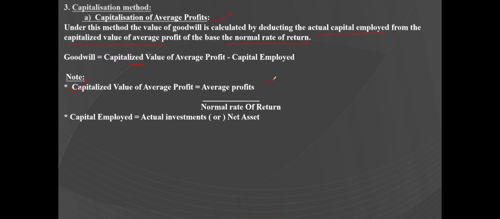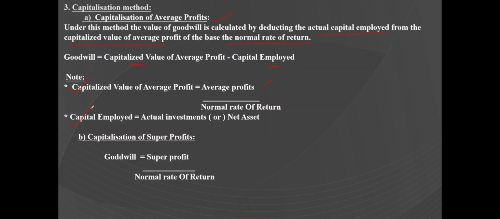Capital employed is equal to actual investments, or it can be the net assets. The second method under capitalization method is capitalization of super profits. Under this method, goodwill is equal to super profit divided by the normal rate of returns.